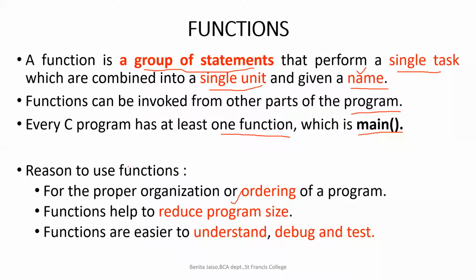So if you are making it as a function, you just need to call the function for the admission. That is, you will be calling the function for getting the input for the personal details. You can call it using that function. When you call it, the lines of code grouped under that function will be executed. So the lines of code will be much reduced if you are using a function call, and you can make it more organized.